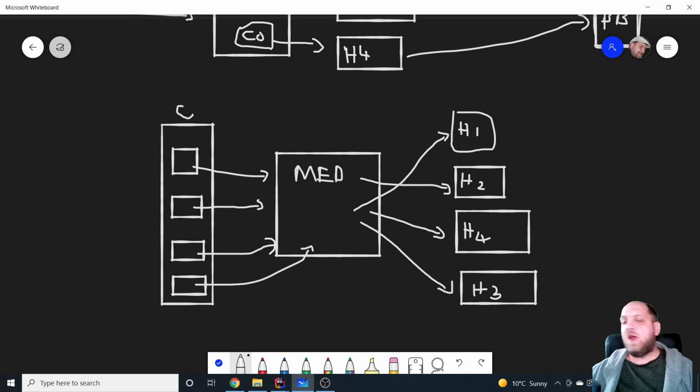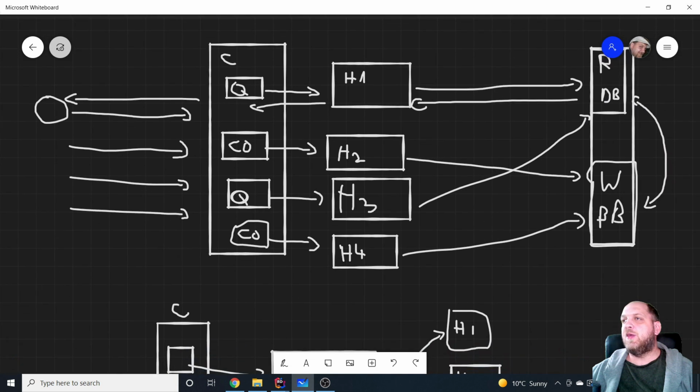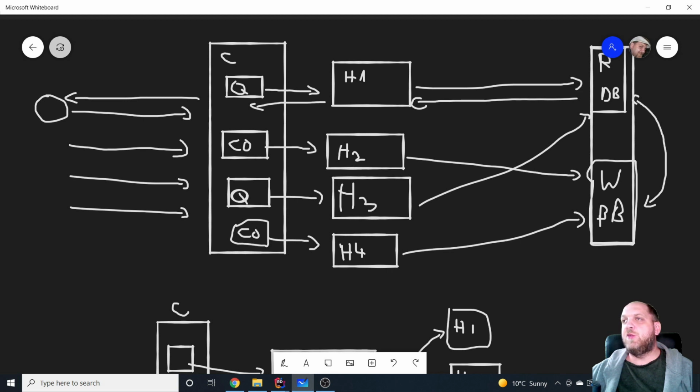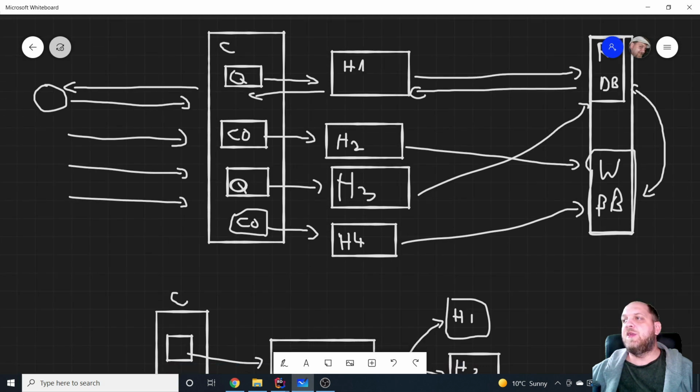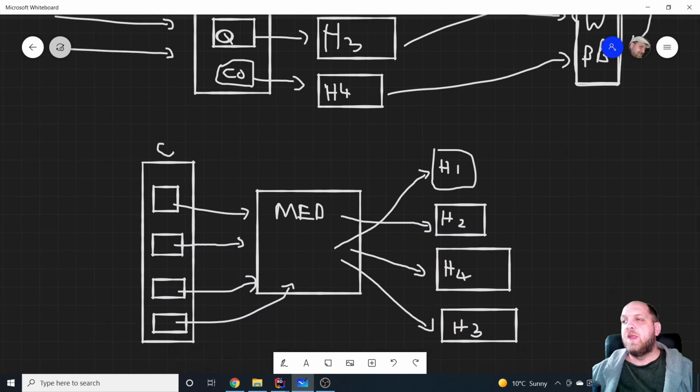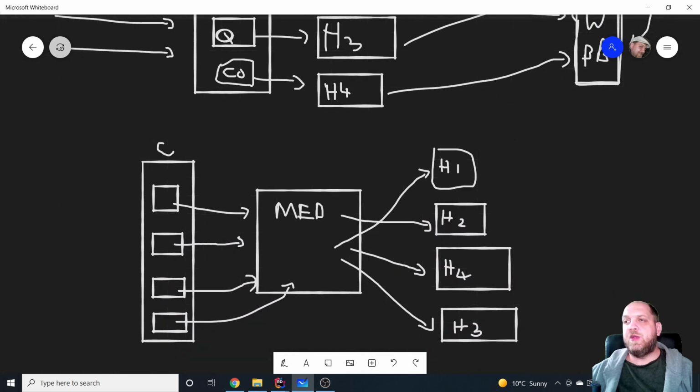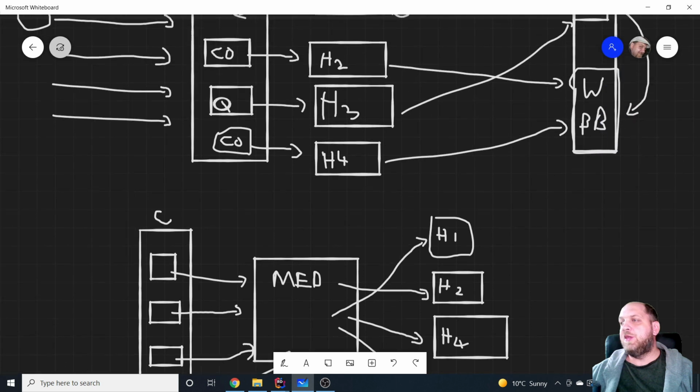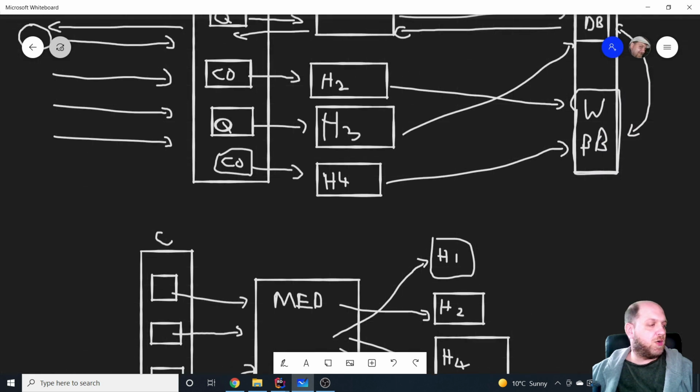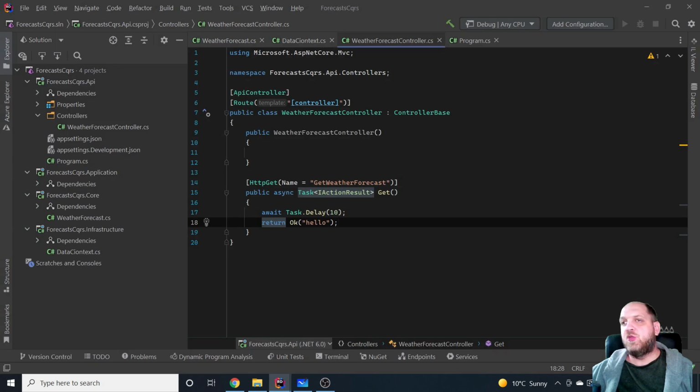So in our clean architecture with CQRS and Mediator, we will try to implement these concepts that we have talked about right now. So the CQRS, where we distinguish between commands and queries, and we will have handlers for them, and the mediator part, which is simply we get a request, which could be either a command or a query, and the mediator will then dispatch each command or query to its handler. So therefore we will have this mediator. Now let's go back to our Rider and start to implement this.